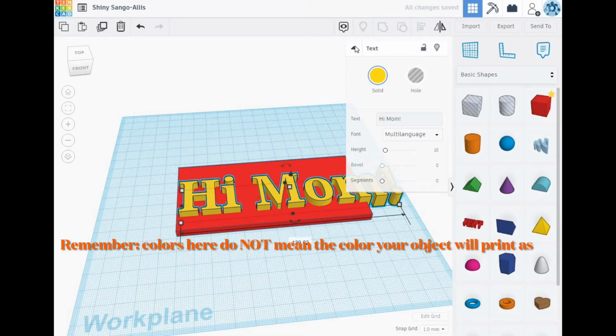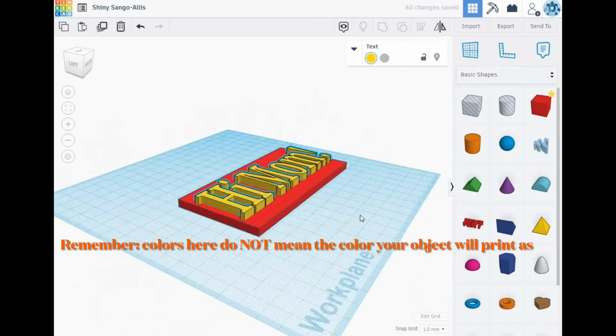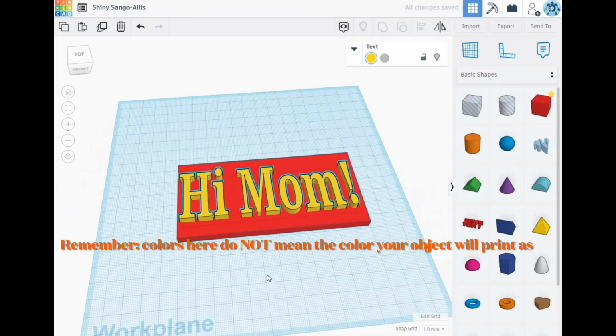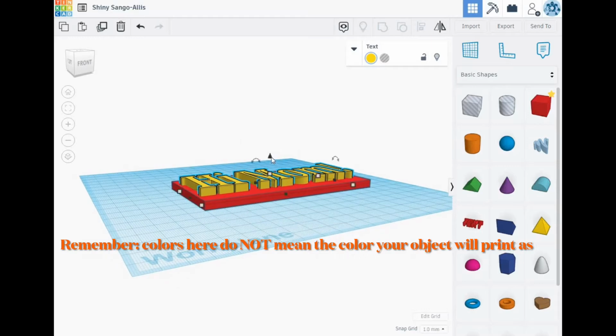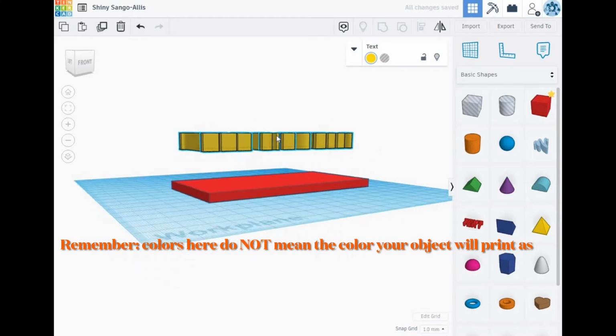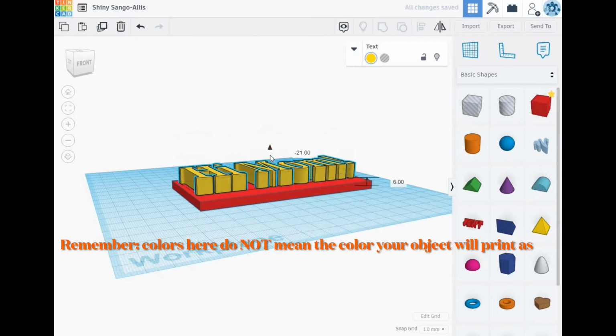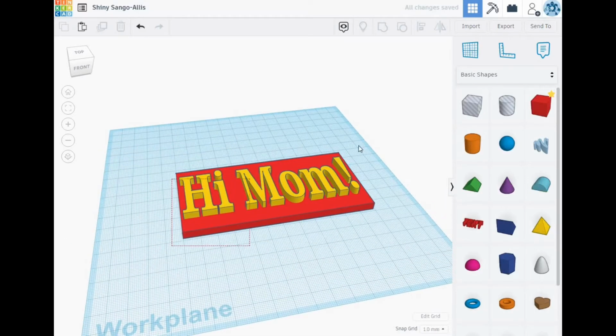We can only print in one solid color for your whole object. All right, so we can't print this with a red background with yellow text. We only print in one color option. All these options here shown on Tinkercad are just to help you with designing your object. So once I'm all done with what it is, this black cone here indicates how to lift or lower things on the Z-axis. So you can click on that to move your object up or down.